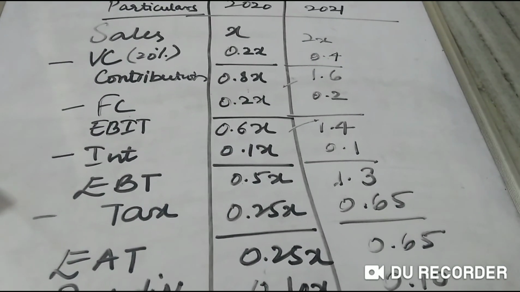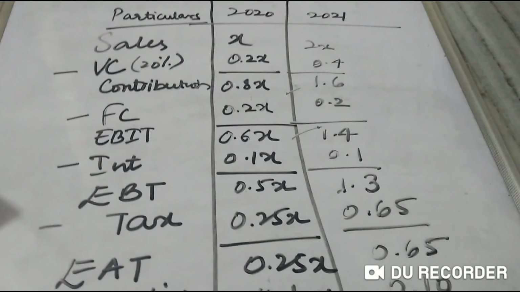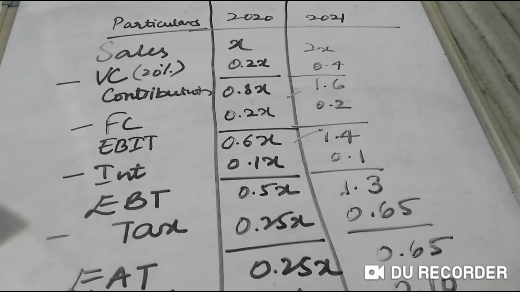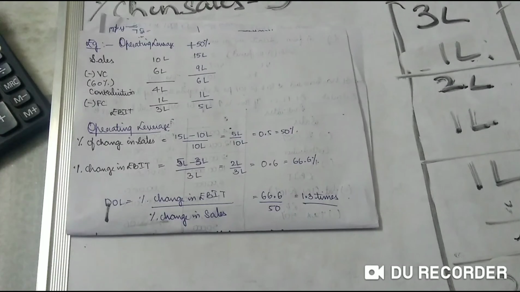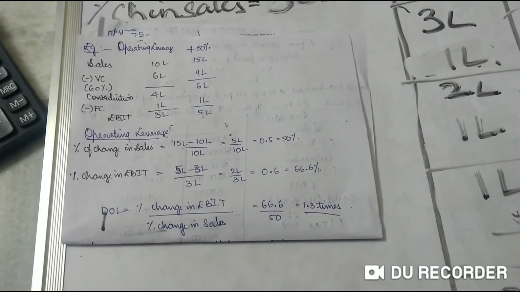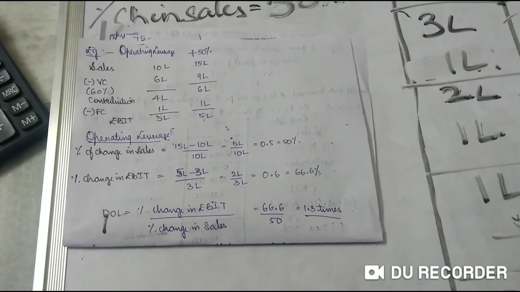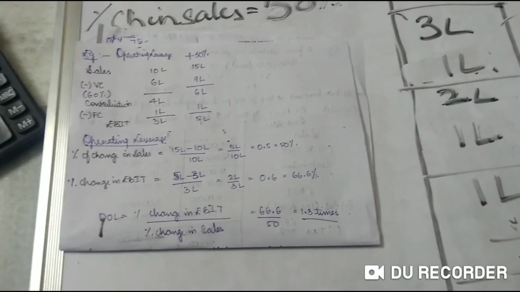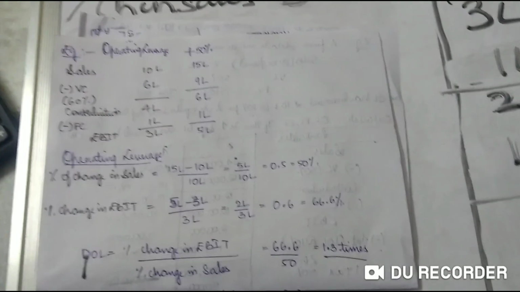Okay, now is it clear? Now what will we do? We will take one example. First we'll try to calculate operating leverage. So here we are trying to calculate operating leverage. For that we have the problem. Okay, we have taken one problem and now you know how to create another problem, right?